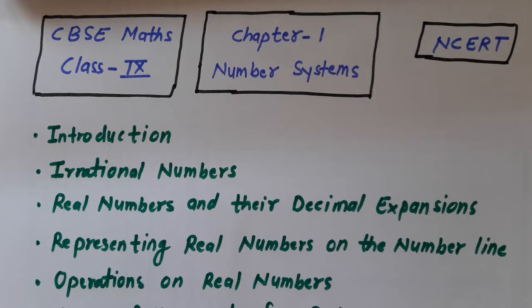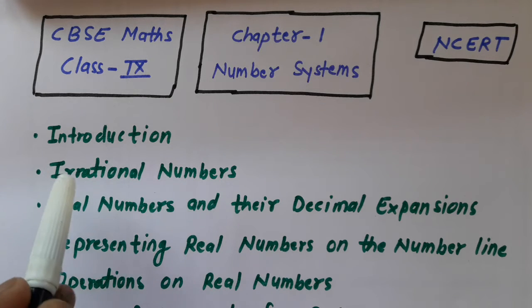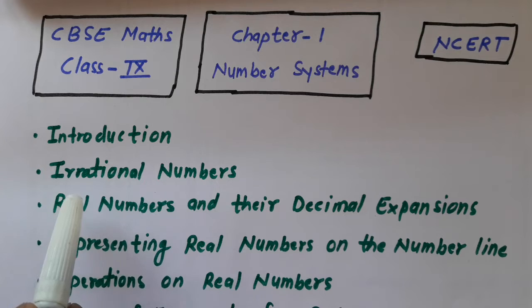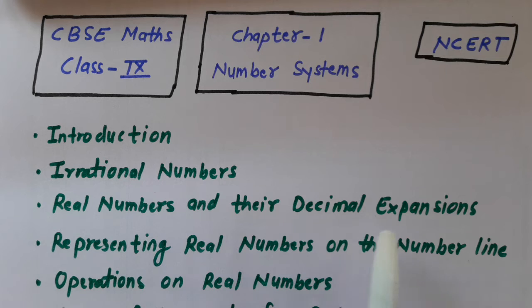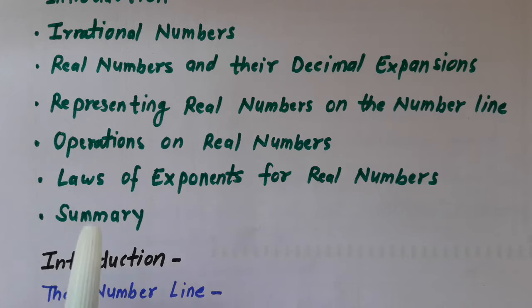So friends, this is the first chapter of class 9th, number systems. In this chapter we have to study first the introduction, then irrational numbers, real numbers and their decimal expansions, representing real numbers on the number line, operations on real numbers, laws of exponents for real numbers, and at last you have to summarize the chapter.